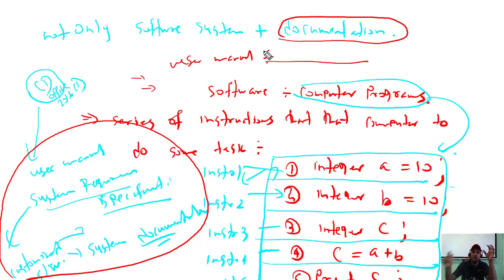It explains how to install the software, set it up, configure it, and even troubleshoot it. Whatever information the user manual gives is very helpful to the user using that software, so we recognize the user manual as part of the software. I think you are clear on this.